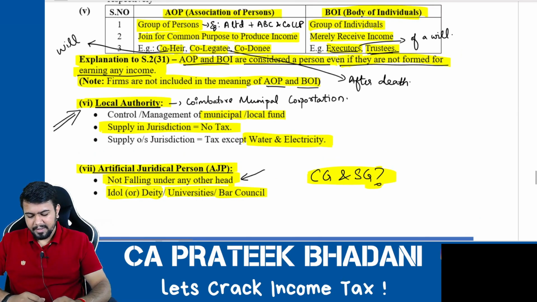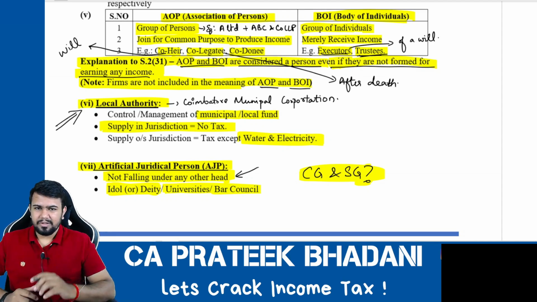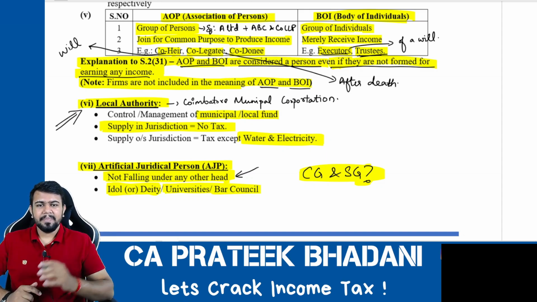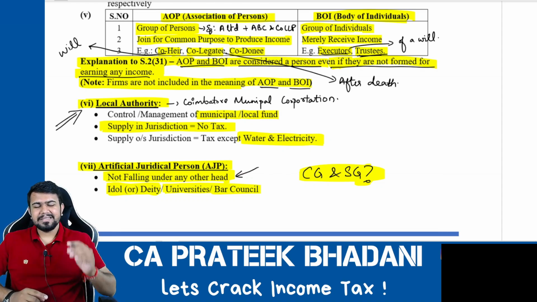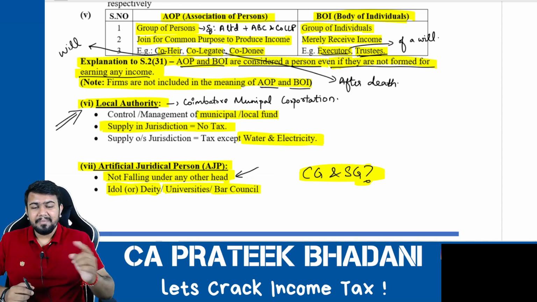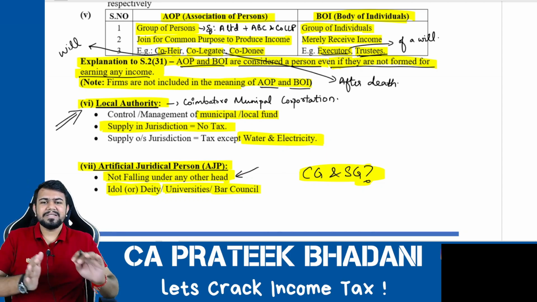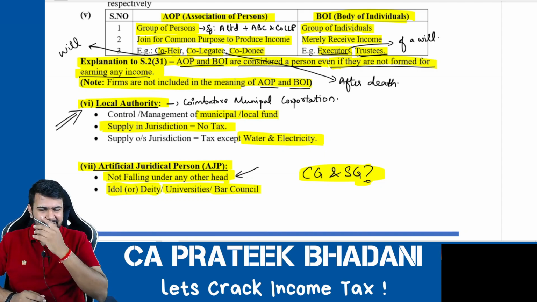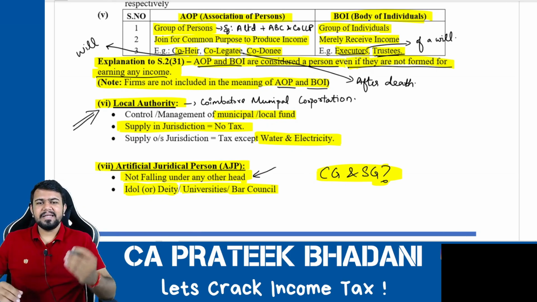Local authority is a form of government only. Correct? If they have mentioned local authority, then they should have also mentioned central government and state government. But because they have not mentioned central government and state government, and have mentioned local authority only, it means purposely they are trying to exclude central government and state government from the definition of person. You get my point?